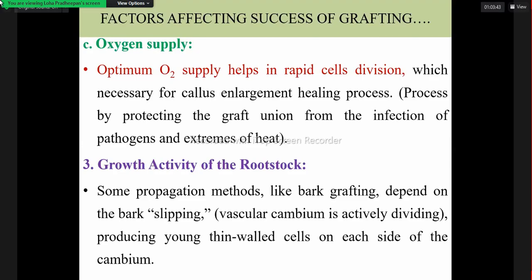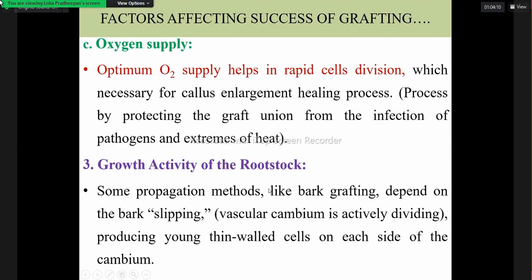So oxygen supply is important for rapid cell division, and due to that the healing process will be promoted. So these are the environmental factors we have to consider: temperature, moisture, and oxygen supply. Other factors, I think time is up, we can continue in the next class.